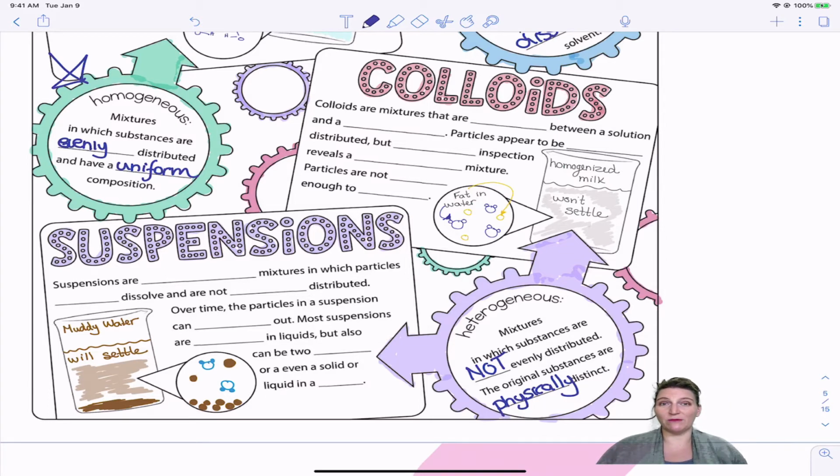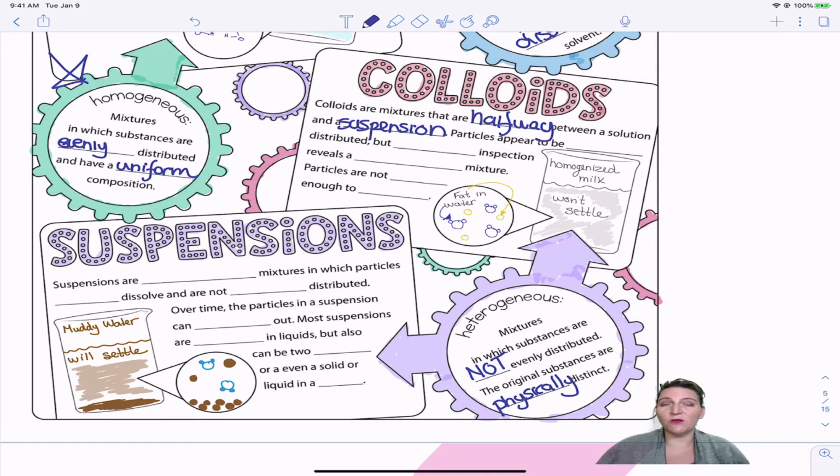A colloid is sometimes thought of as in between a solution and a suspension, because a colloid and a solution are going to have something in common. So colloids are mixtures that are halfway between a solution and a suspension.